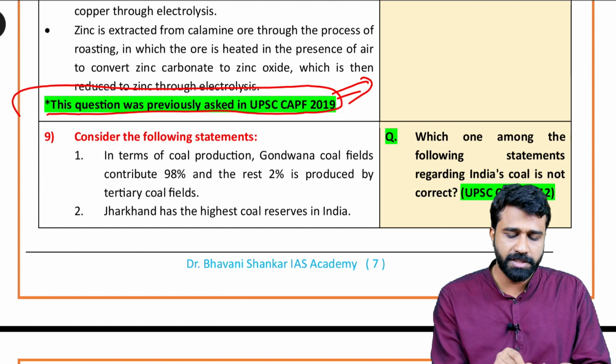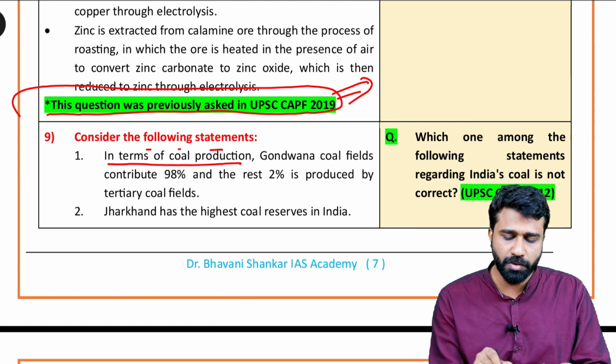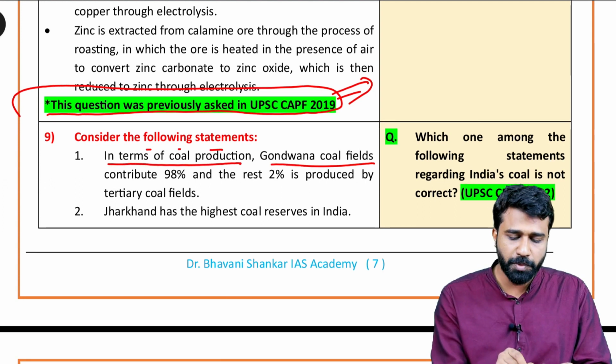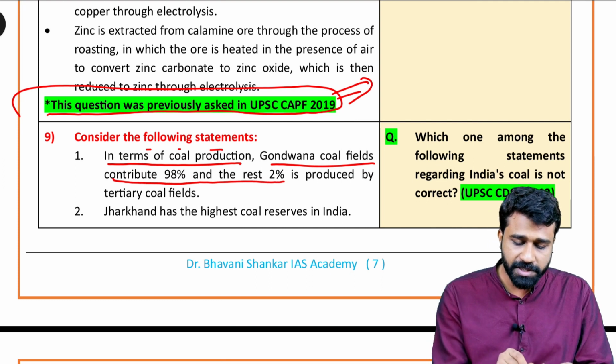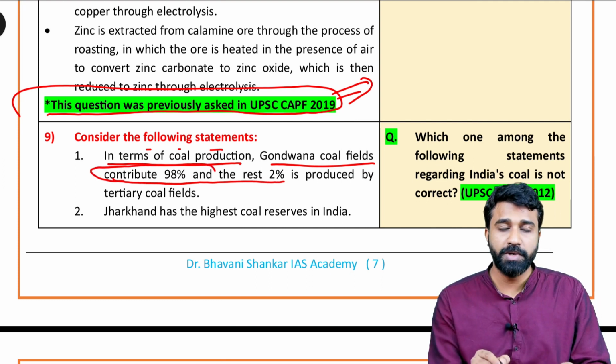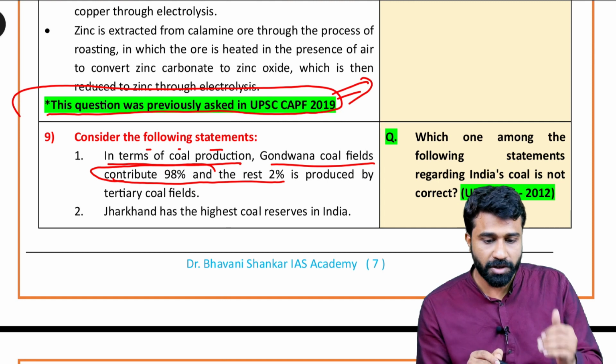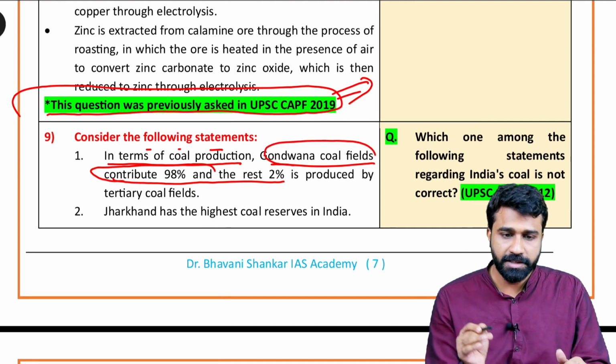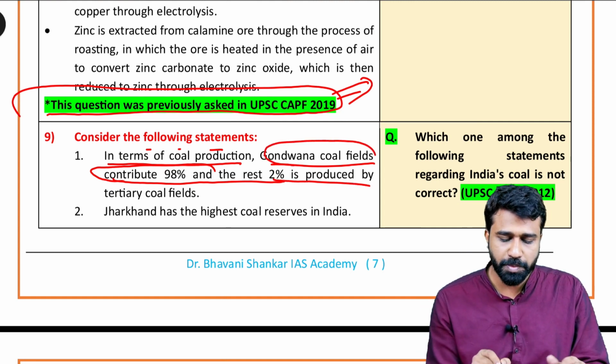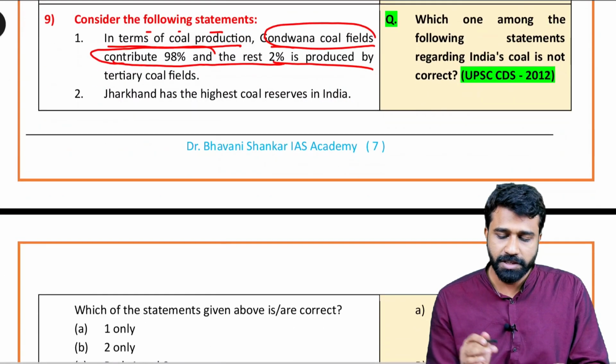Next, with respect to coal production and Gondwana coalfields, which contributes more to India? 98% of coal production is contributed by the Gondwana coalfields. It is a statement given here, and the remaining 2% is produced by tertiary coalfields. Is it true or false?